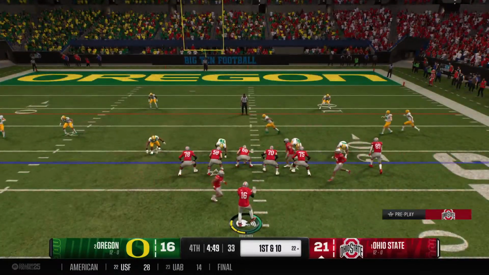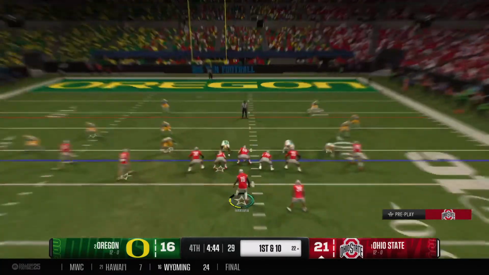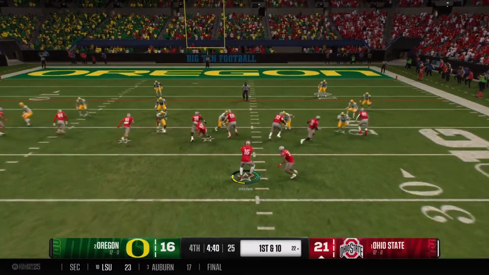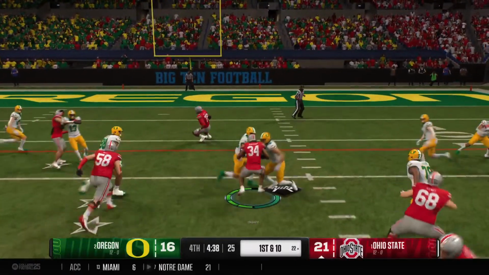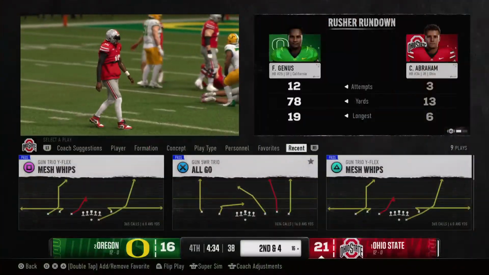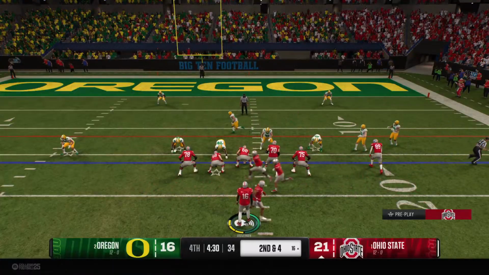The Buckeyes are moving quickly down the field. The shotgun running play call. They stop him after a 6-yard gain, so 2nd and 4. Buckeyes are in the red zone now.